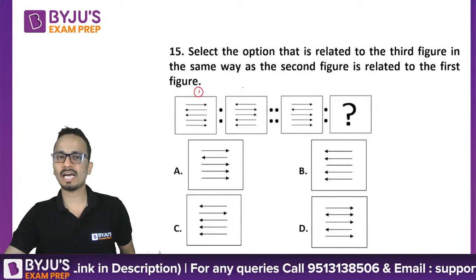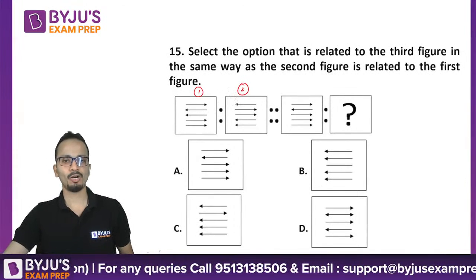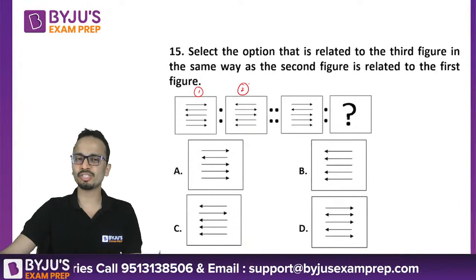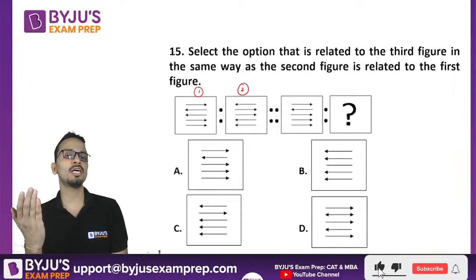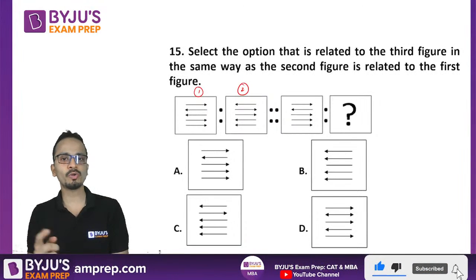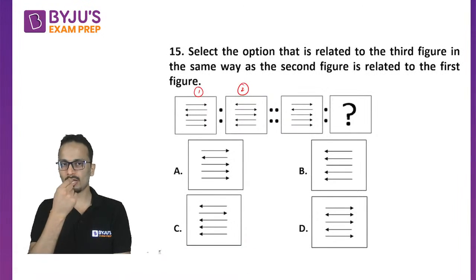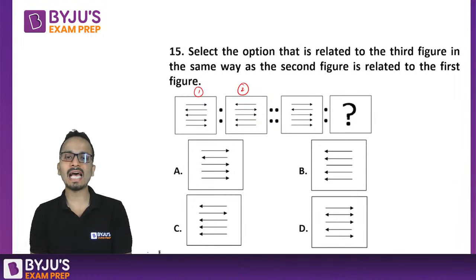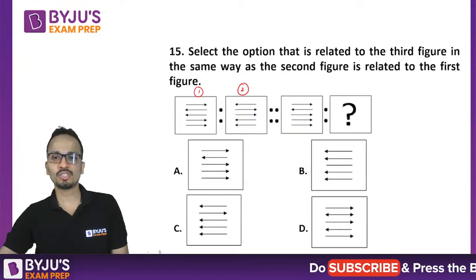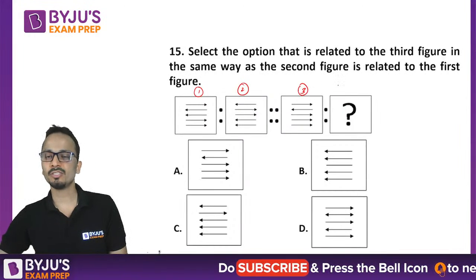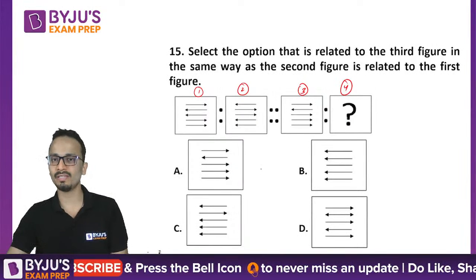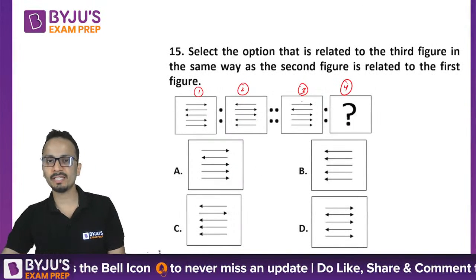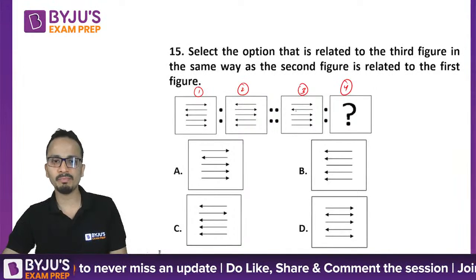Now both the figures are mirror images of each other, or I can say that the second figure is the mirror image of the first figure. So the first figure has been reflected along the vertical axis to give the second figure, or the direction of these arrows has reversed. Simple. So from figure number 3 to figure number 4, you'll have to find among the options which one will satisfy this. So I just need to check the mirror image.